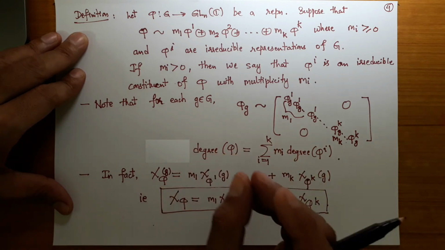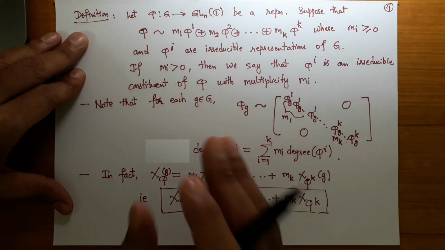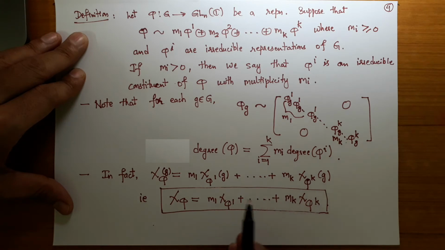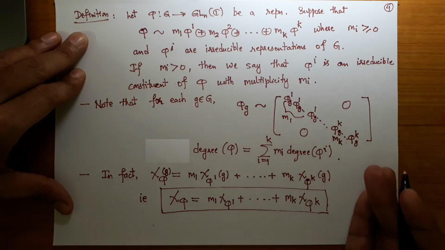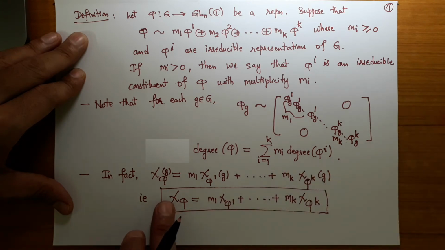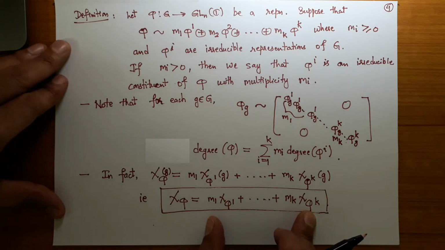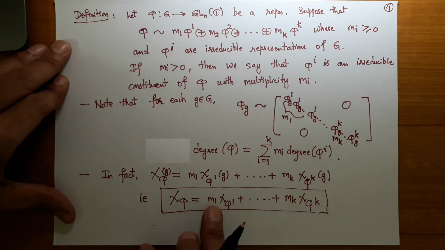Let us set some terminology here. The character of an irreducible representation, we call it an irreducible character. So the character of any representation of that group is just a linear combination of its irreducible characters, and in fact the coefficients are precisely the multiplicity with which the corresponding representation appears as a direct summand of the given representation.